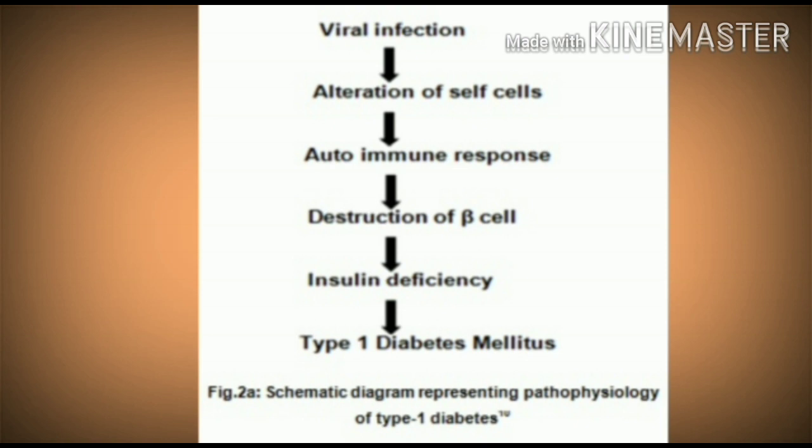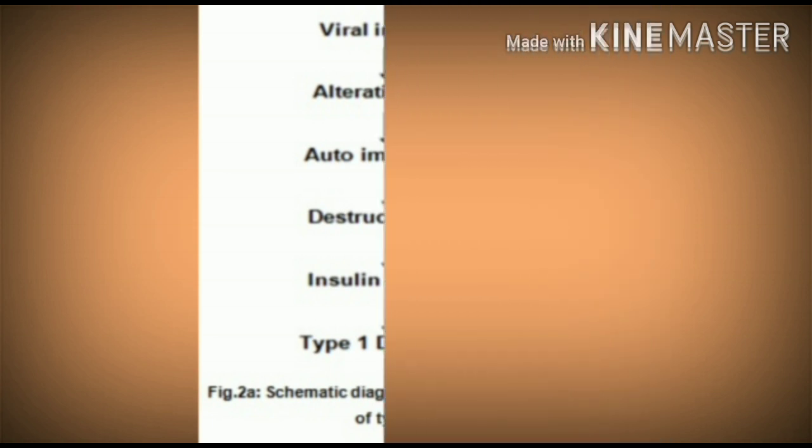Next topic deals with the pathophysiology of type 1 diabetes mellitus. When a viral infection takes place, alteration of cells occurs and then an autoimmune response takes place. This creates destruction of beta cells, and as we know, if there is destruction of beta cells, there is ultimately deficiency of insulin, and due to deficiency of insulin there is no uptake of glucose by cells and ultimately diabetes mellitus takes place.